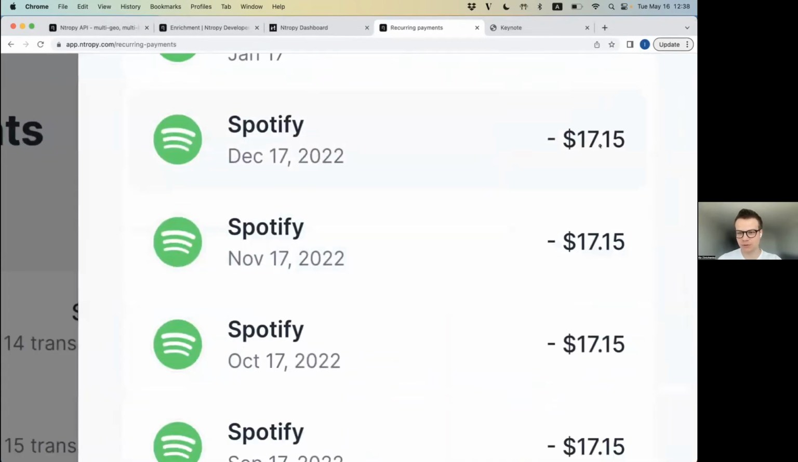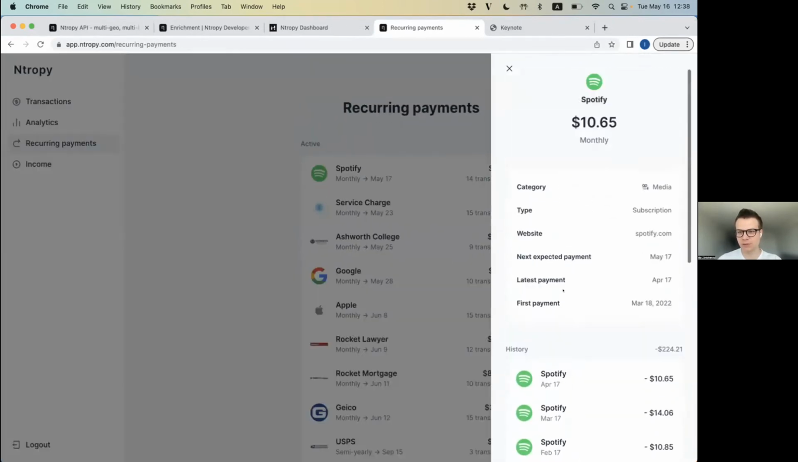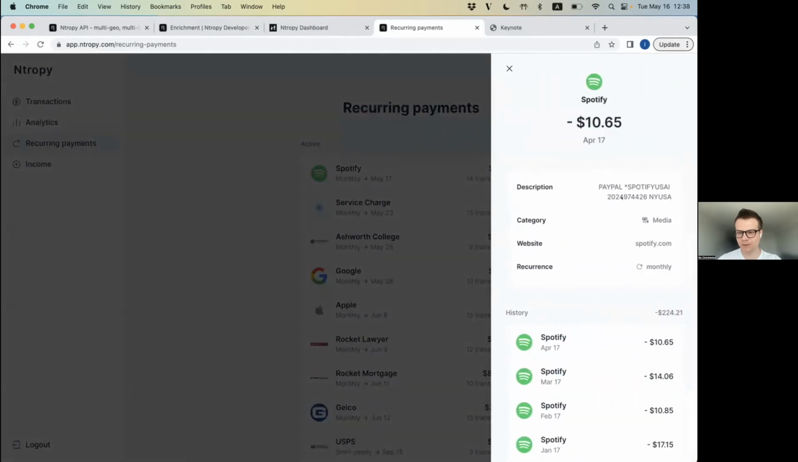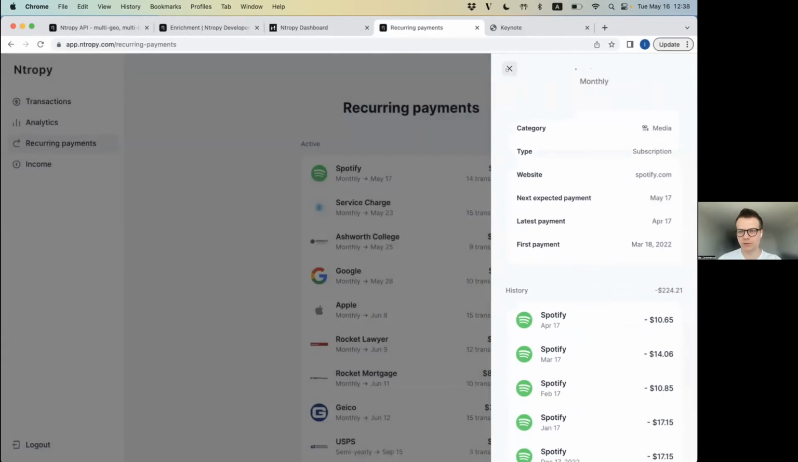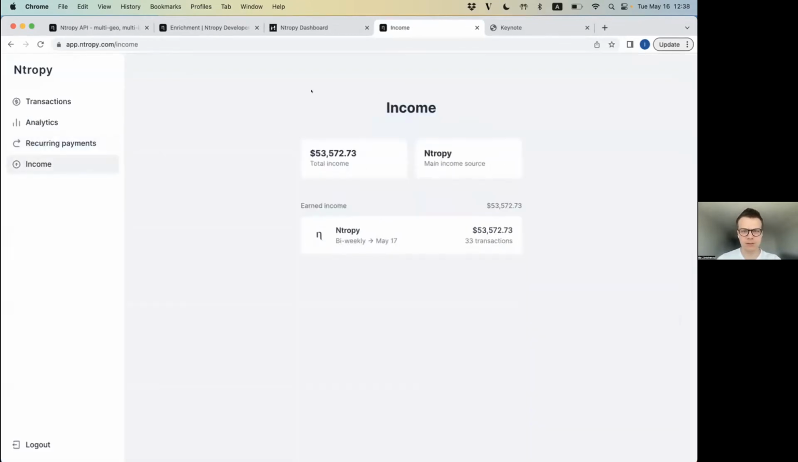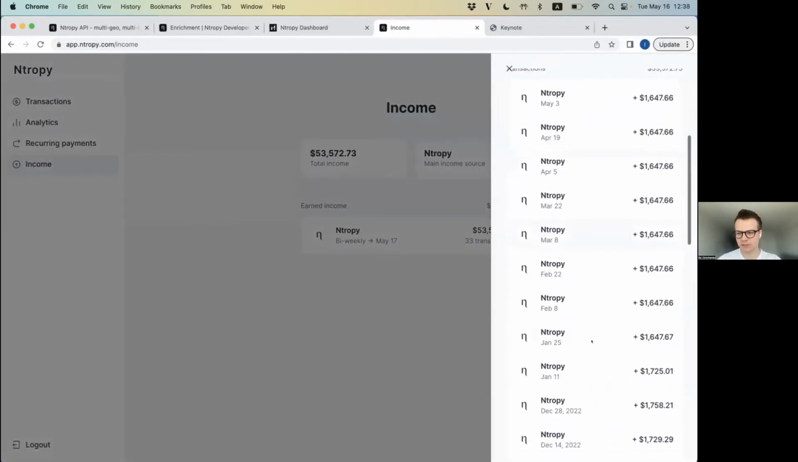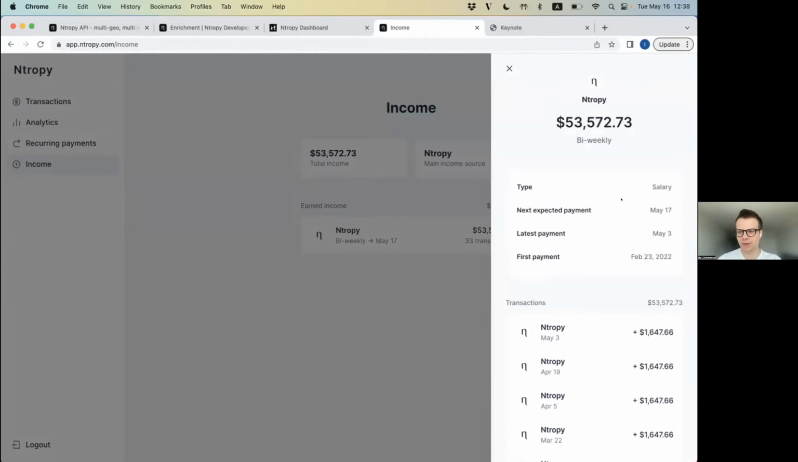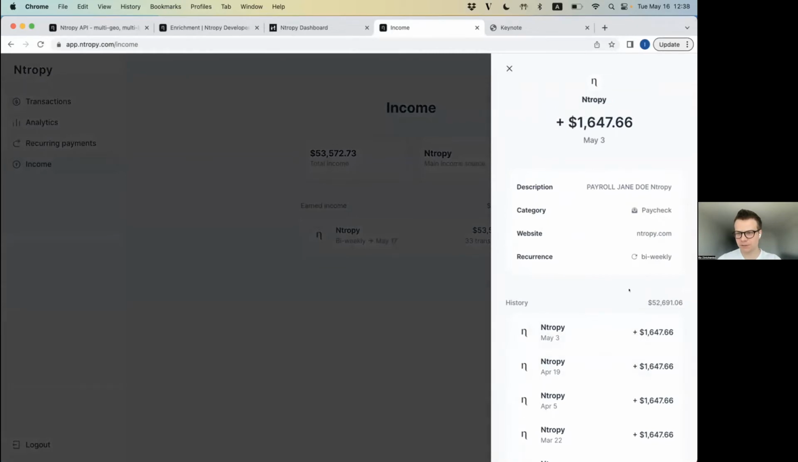Spotify, this is my transaction history at Spotify. So one of these transactions, media, websites, we get the monthly recurrence information. These are my income sources. So of course, somebody that works at Entropy, right? We extracted that. These are my salaries, right? And this is each of these transactions. Jane Doe, obviously, doesn't really work at Entropy, but is a fictitious one, right?